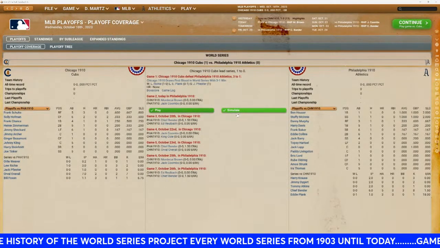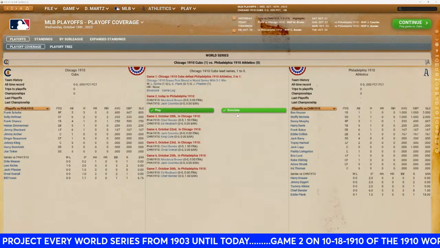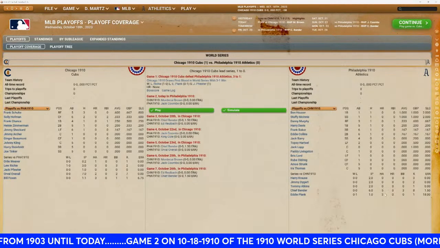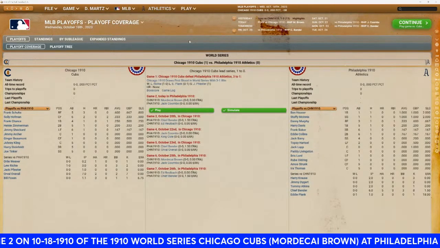We got game 2 of the 1910 World Series between the Chicago Cubs and the Philadelphia A's. And we're in Philadelphia. Let's take a look at game number 2 starting lineups.